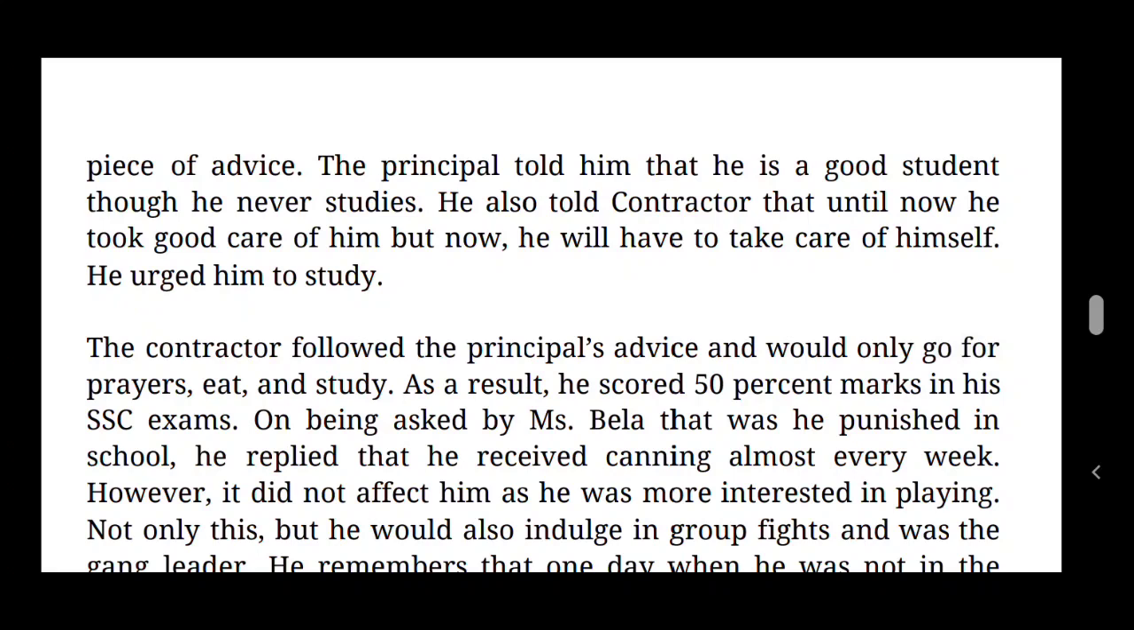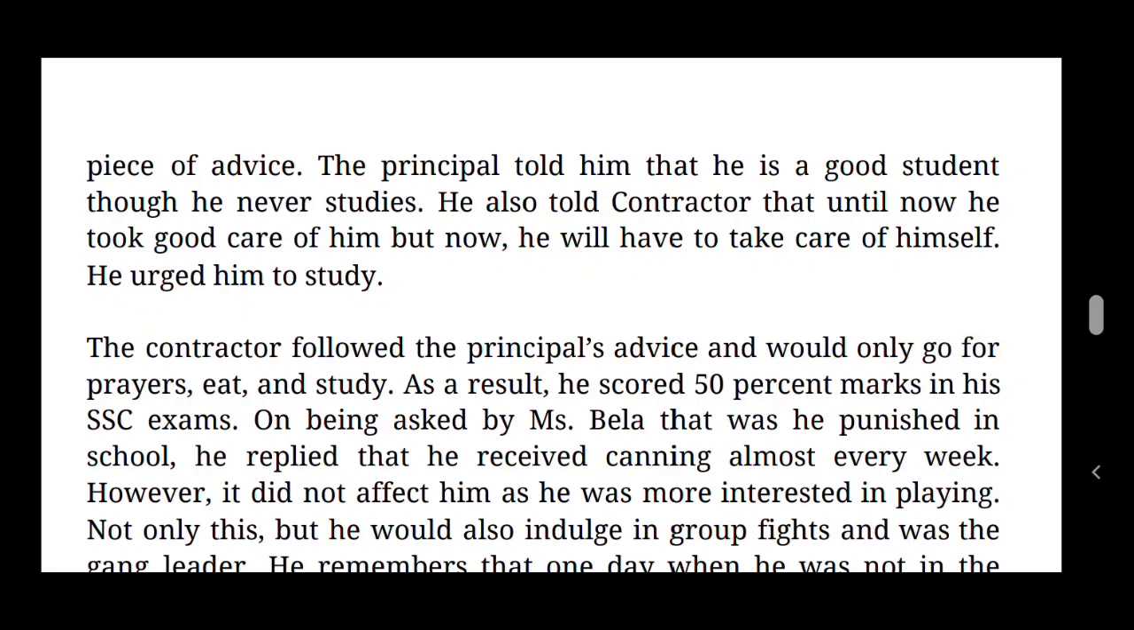He also told Contractor that until now he had taken good care of him, but now he would have to take care of himself. He urged him to study. So the principal advised that till then he had been taking care of the boy, but now Contractor had to take care of himself. The principal compelled him to study from then onwards. The contractor followed the principal's advice.